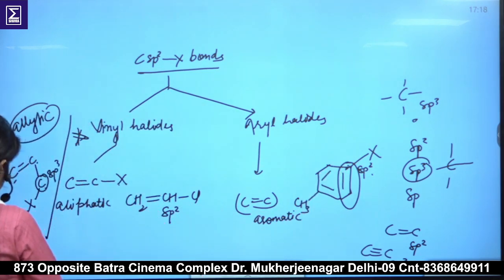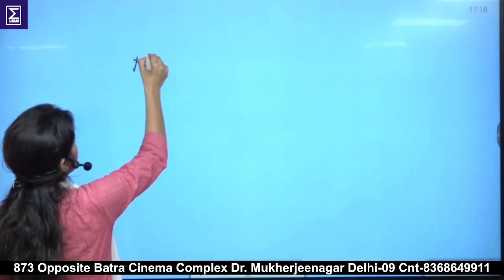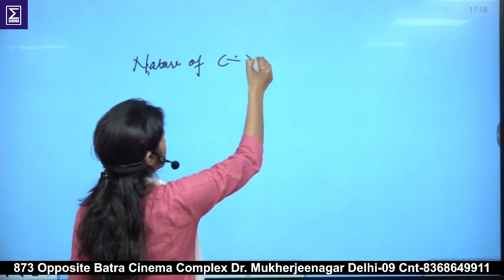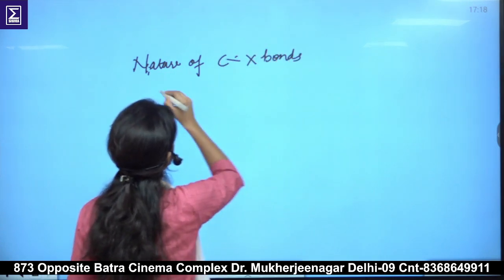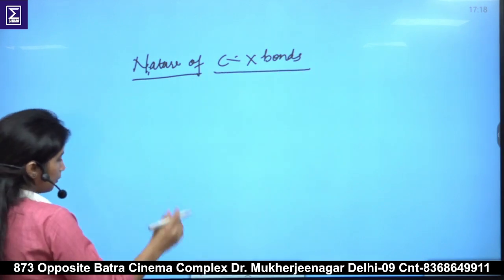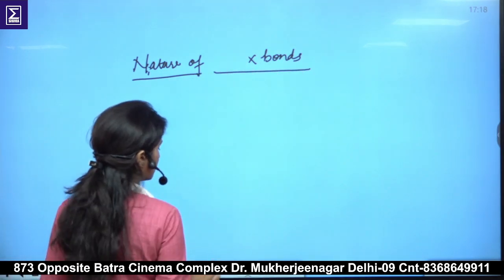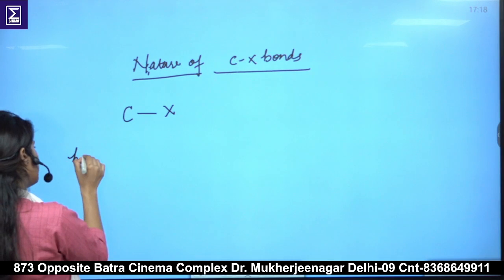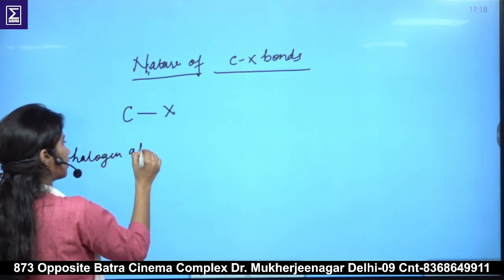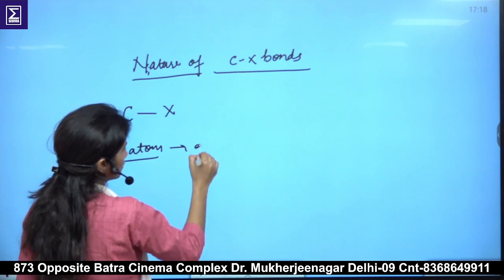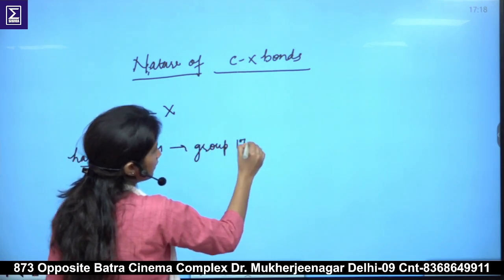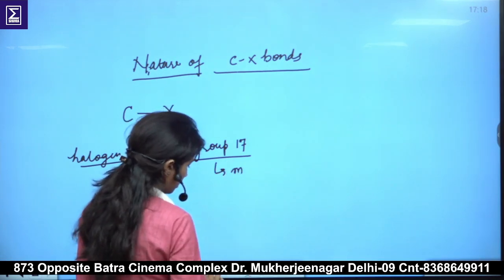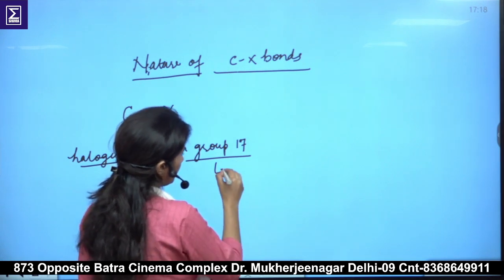So before going further, we should know the nature of the carbon halogen bond. In carbon halogen bonds, this carbon is attached to this halogen atom. As we know, these halogen atoms are group 17 elements, and these group 17 elements are the most electronegative elements in the periodic table. So these are highly electronegative elements.